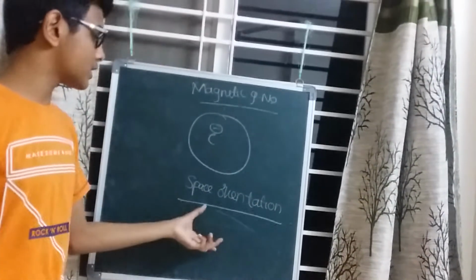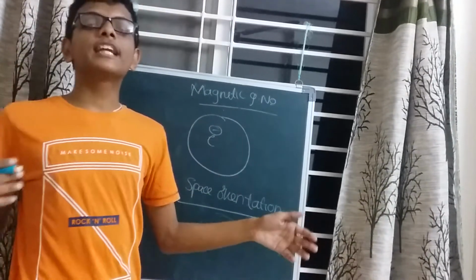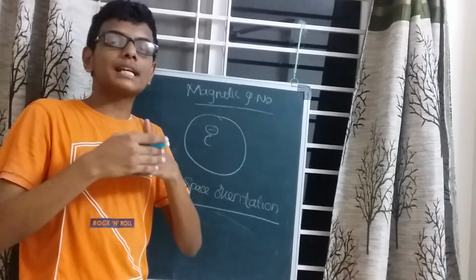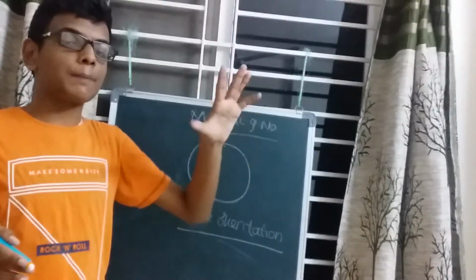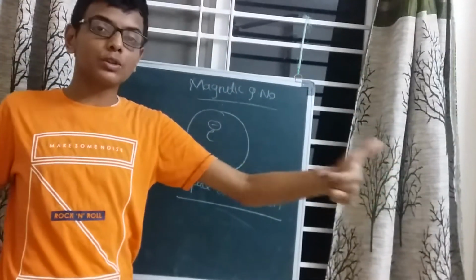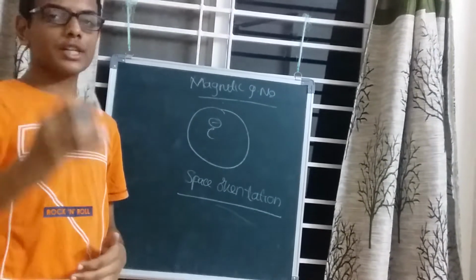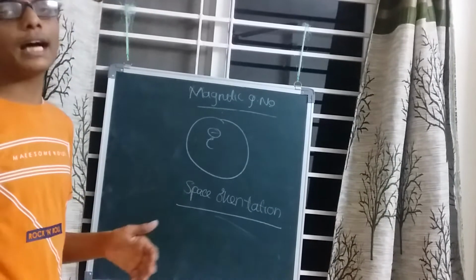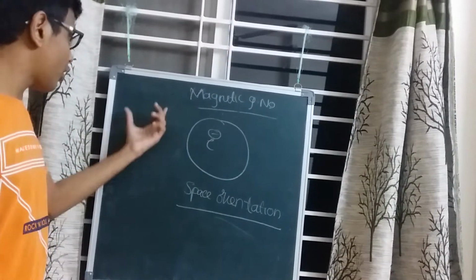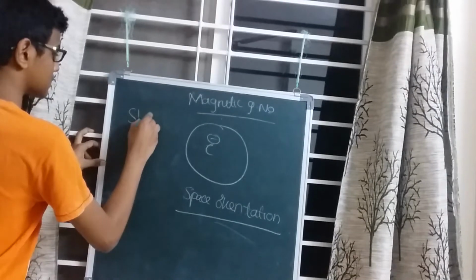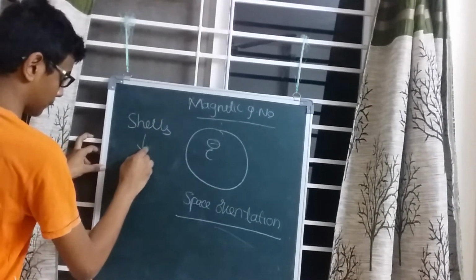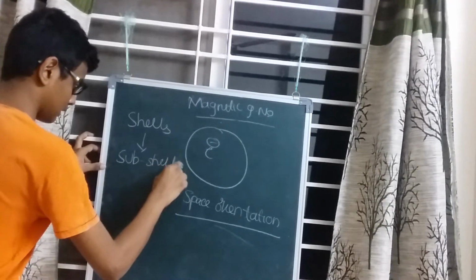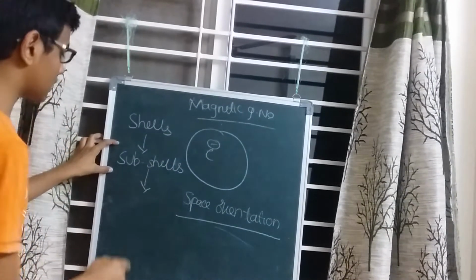The space orientation, that is how it could be located in different subshells. These subshells are known as the orbitals. That is, the subshells are further divided into smaller ones which are known as the orbitals. In the previous video, when discussing the azimuthal quantum number, we followed this chain: shells, subshells, and the further division of the subshells are the orbitals.